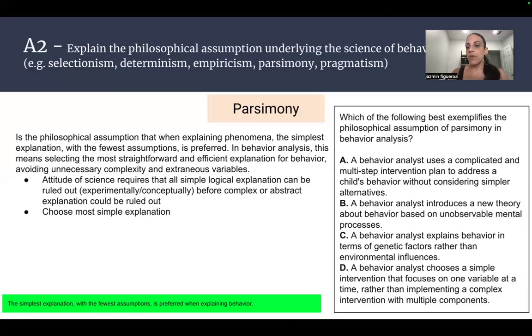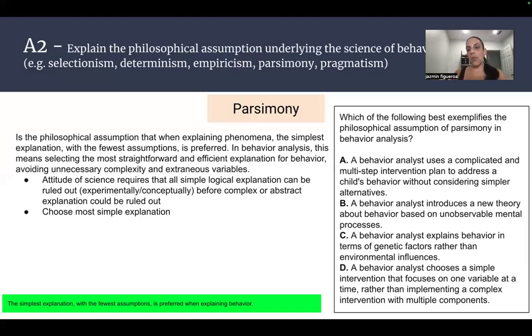It's not the most simple. A mental process is a complicated, abstract thing. We don't look at that abstract thing in parsimony, so we can eliminate B. Now we have C, a behavior analyst explains behavior in terms of genetic factors rather than environmental factors. Or D, a behavior analyst chooses a simple intervention that focuses on one variable at a time. So obviously the answer here is D.